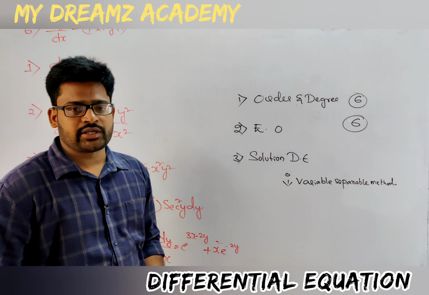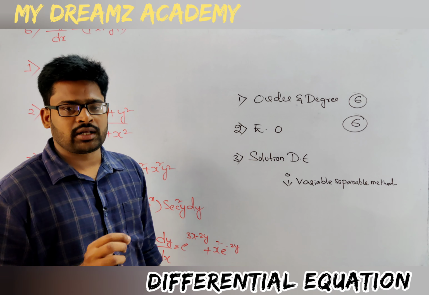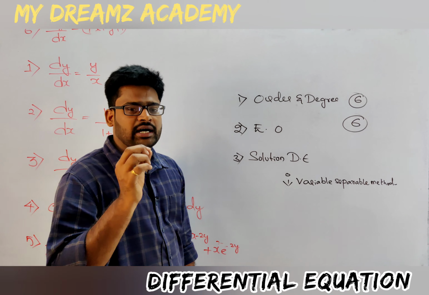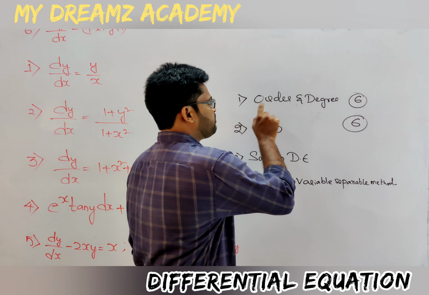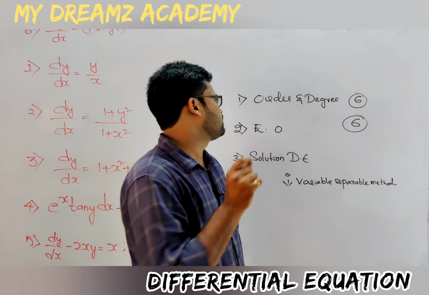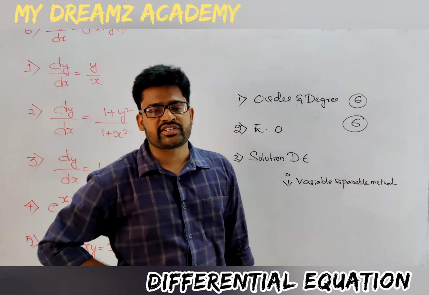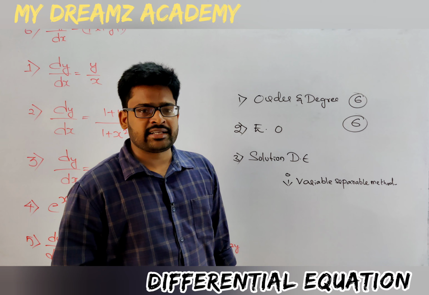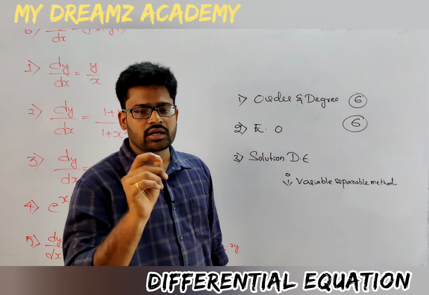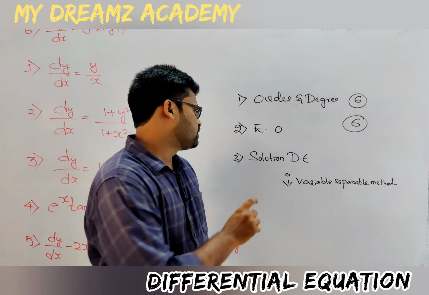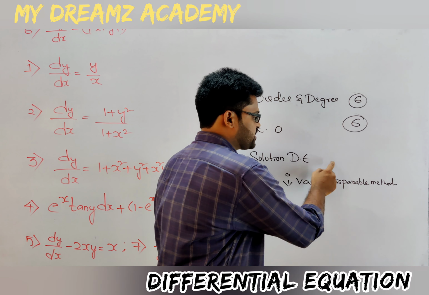Out of the total differential equation, I am giving 50 questions. From these we can expect 100%. Okay, so in this the first topic is order and degree of the differential equation. From this topic I have given 6 questions. Next, elimination of arbitrary constant. From this topic I have given 6 questions. Next, solution of the differential equation.